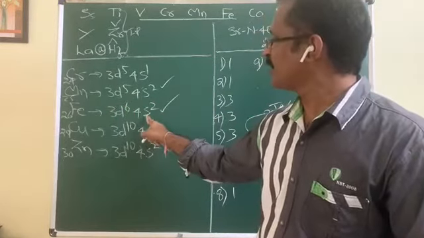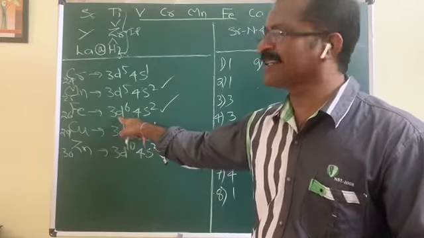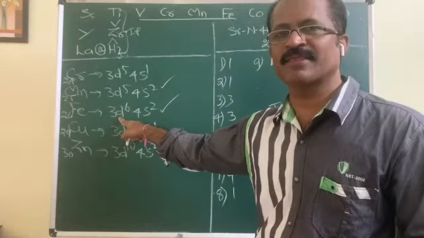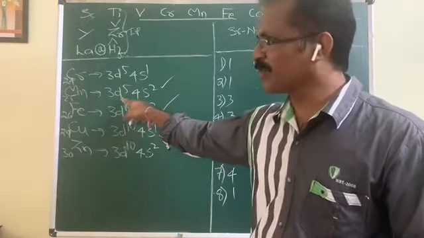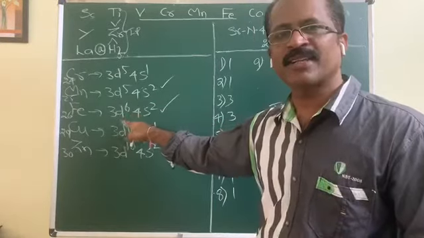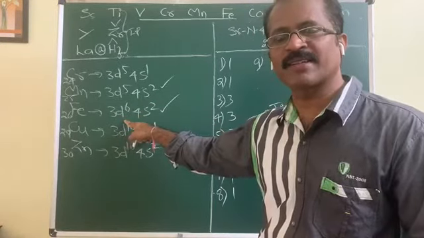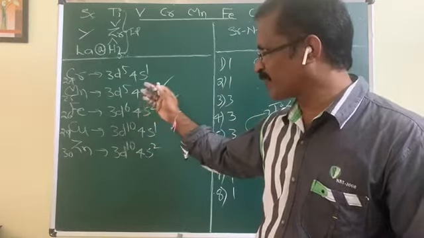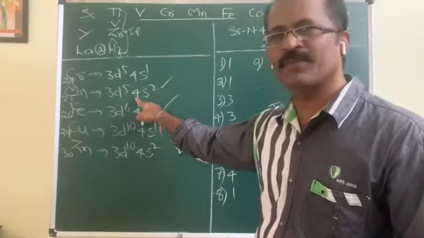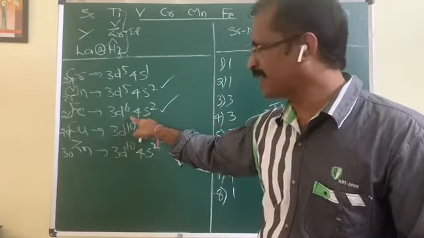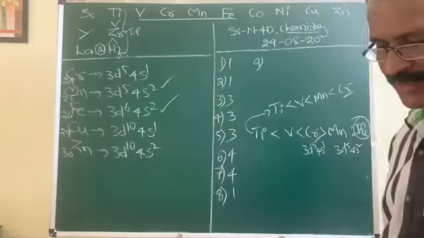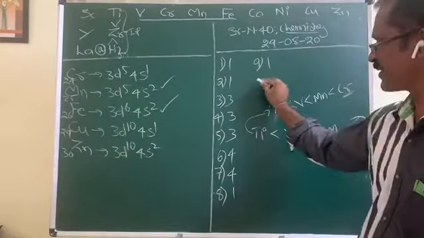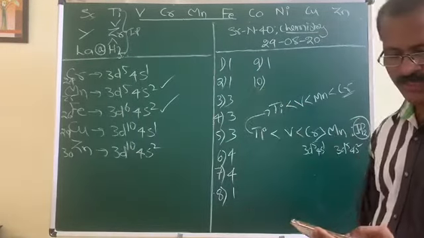Whereas here, if you remove the first three electrons, it gets a more stable configuration, 3d5. Thus, for this, removal of the third electron is difficult, whereas for this, if you remove three electrons, it gets a stable configuration. Based on this, it is very clear that for this, IP3 is greater than that of iron. It is given in the first option. That is correct.